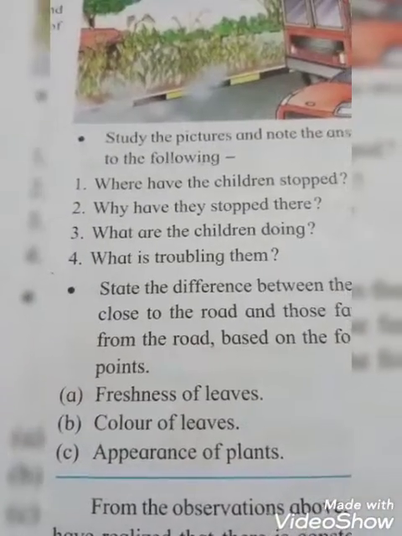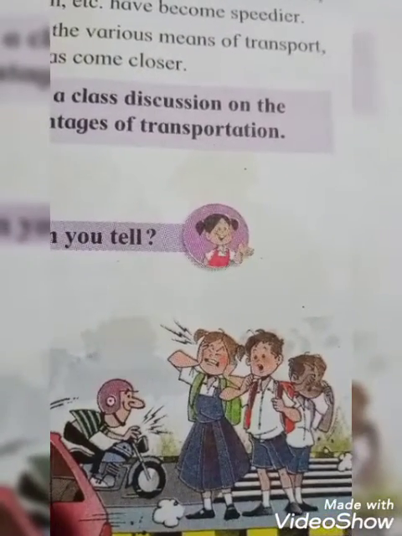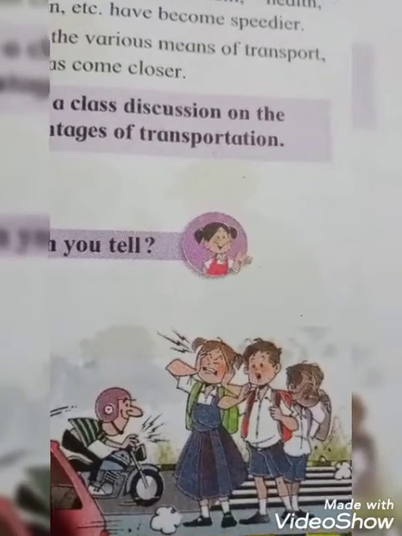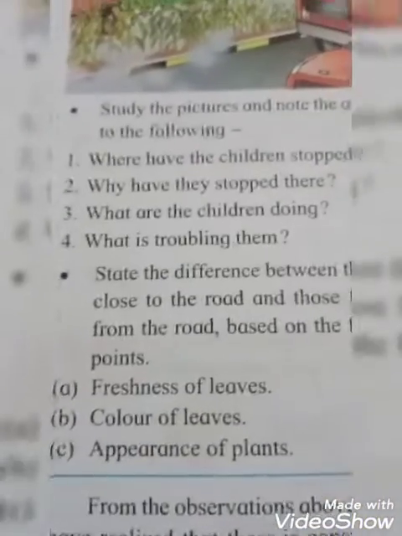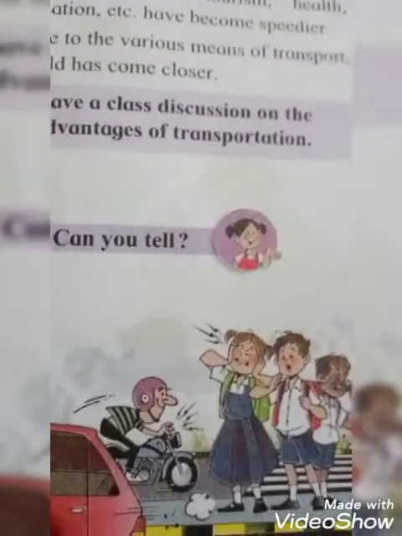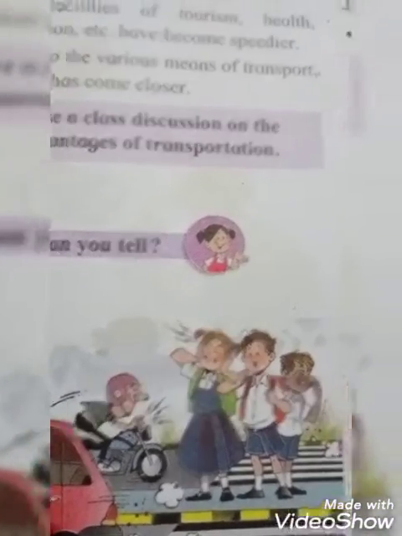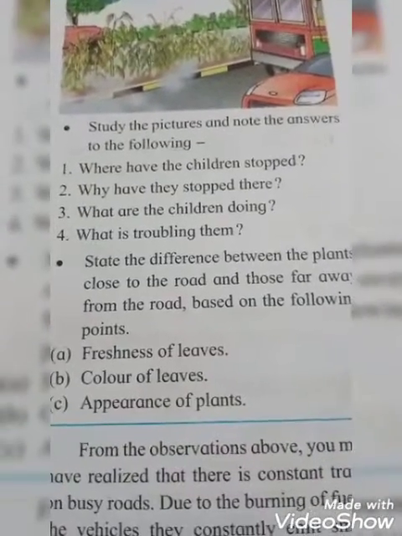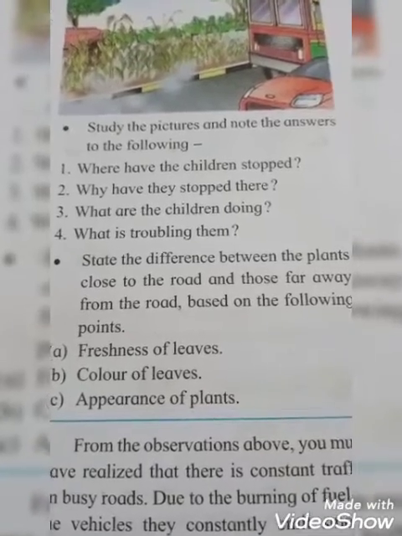And third question, what are the children doing, students? So what are they doing, can you see that? Because of noise, noise की वजह से वो अपने कान बंद कर रहे हैं. And because of pollution, they are facing lots of problems. Okay, what is troubling them? They are troubled because of noise and because of pollution; they are facing lots of problems, students. Okay, now see that, state the difference between the plants close to the roads and those far away from the road based on the following points.